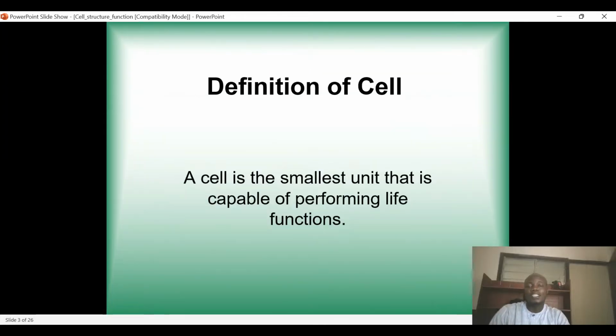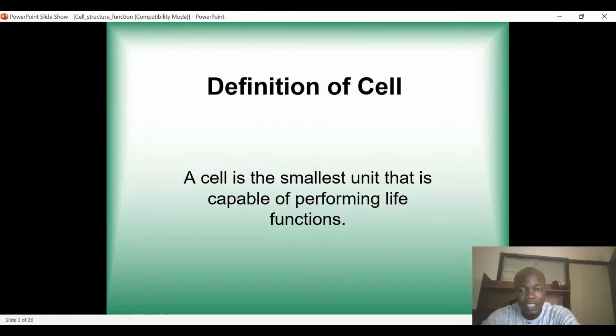And then the next thing is the definition of a cell. What is a cell? A cell is the smallest unit that is capable of performing life functions. So a cell is the smallest unit, and on its own, if you take the cell itself, it can undergo all the activities of life, all the functions of life. The cell itself can undergo that.